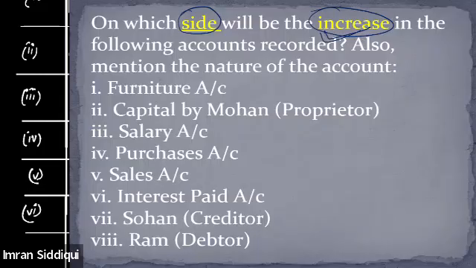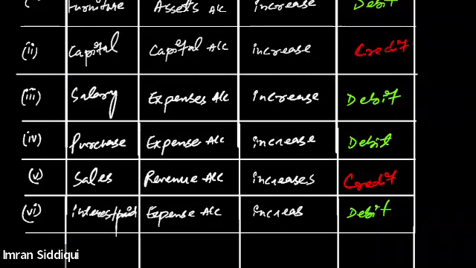Coming back, then we have Sohan. Sohan is a creditor. The question says that the seventh item is Sohan, and Sohan is a creditor, and the creditor is increasing. So first of all, tell me, is a creditor an asset or a liability? Liability.